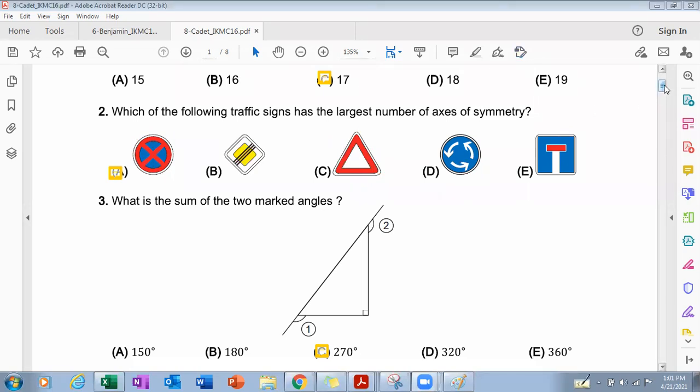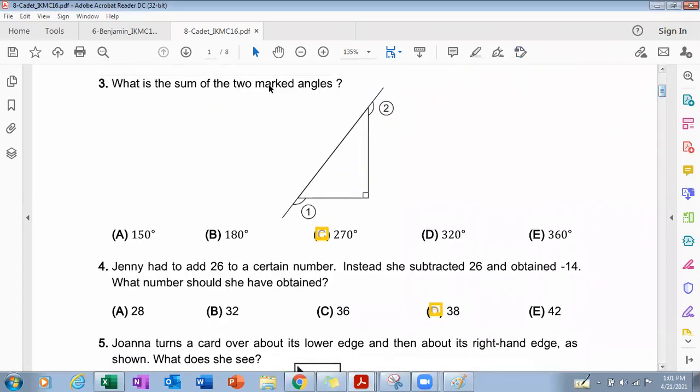Let's see question number 3. What is the sum of the two marked angles? These two marked angles, we have to find out the sum. These two marked angles are the exterior angles of a right angle triangle. And we can see that this right angle triangle has two equal lengths.